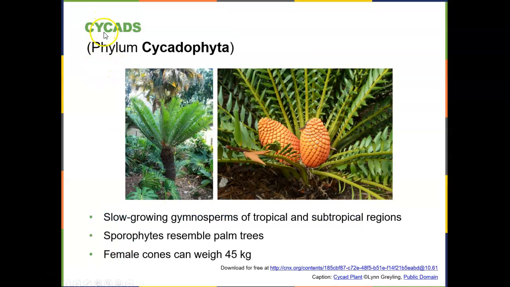The next phylum are the cycads. So Cycadophyta, these are the ones that I mentioned look like palm trees. But again, they're going to have cones, and they are not palm trees because palm trees actually have flowers. These are very slow-growing gymnosperms found in tropical and subtropical regions, and the cones can be quite large.